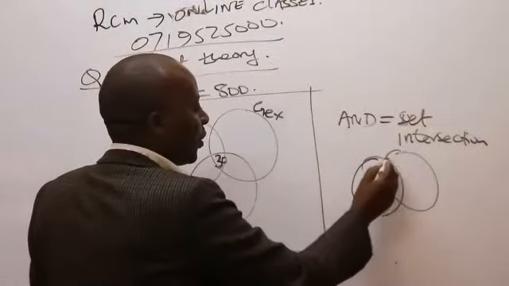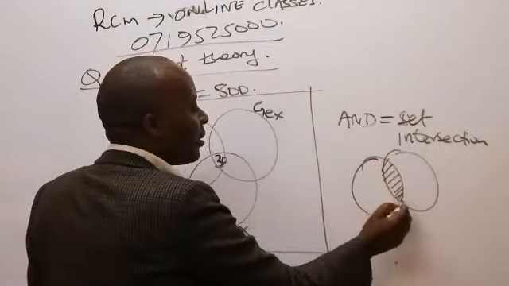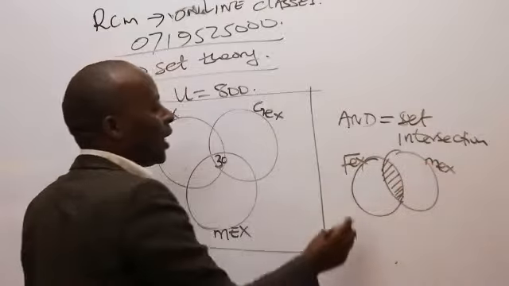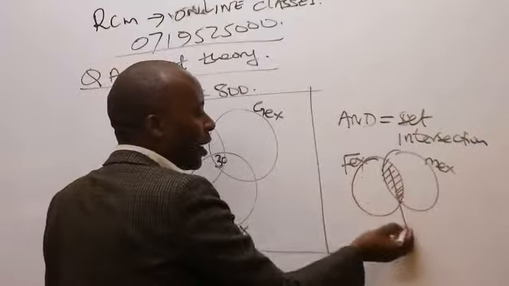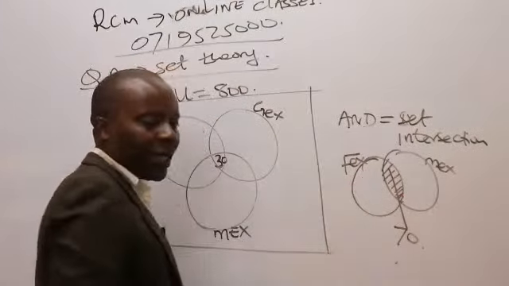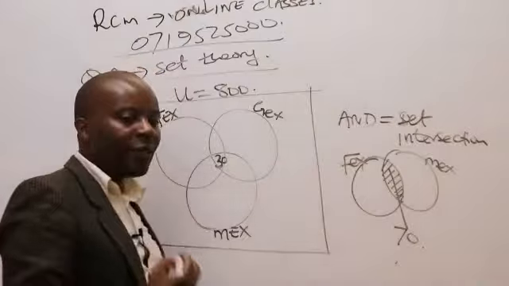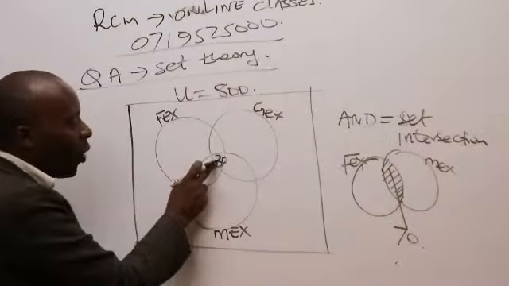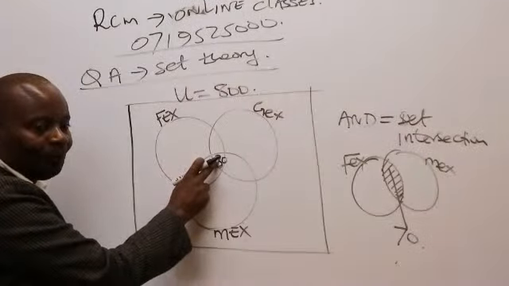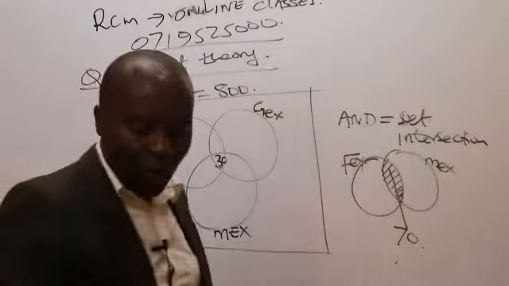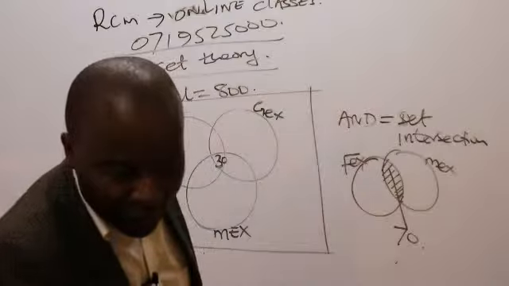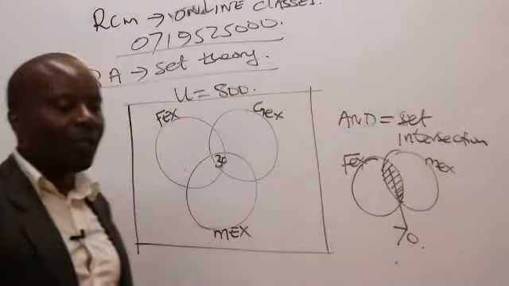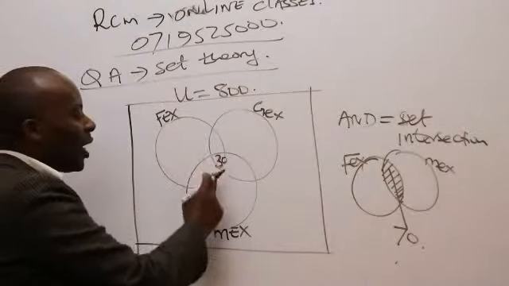So we have here FEX and the MEX, and the entire intersection is 70. But fortunately, we happen to know one component of the intersection between FEX and the MEX.